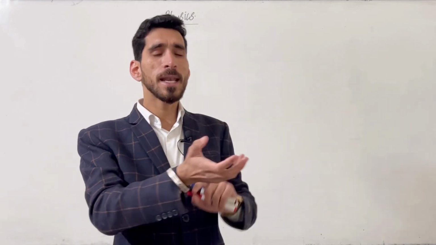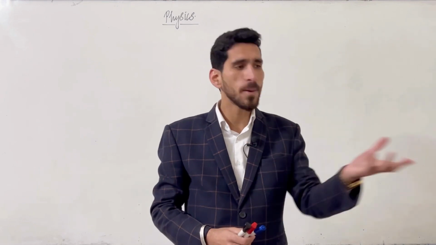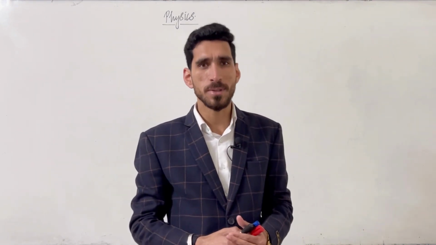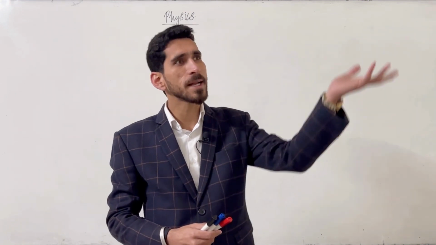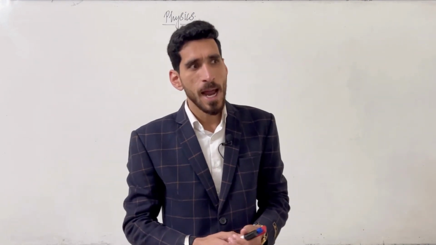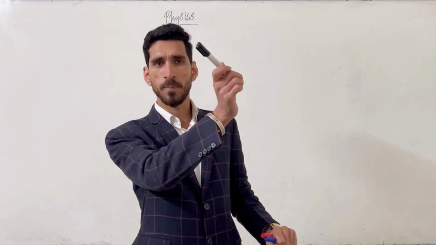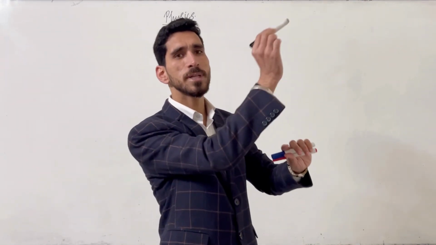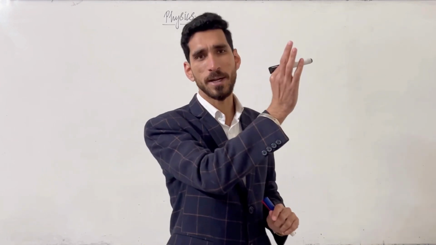First thing that I want to ask you: if she is throwing a pillow at you, then what kind of motion will it perform? That pillow will come to you in what trajectory? That we have already discussed. That will be projectile motion, moving under gravity on a parabolic path. And suppose you are also throwing something towards that pillow so it could hit the pillow. So it will also be a projectile.